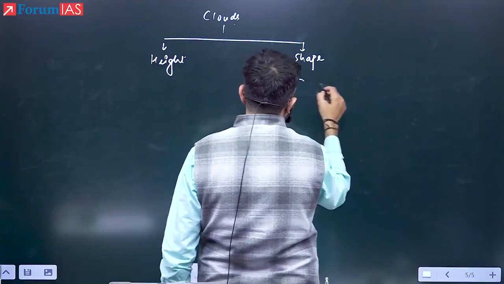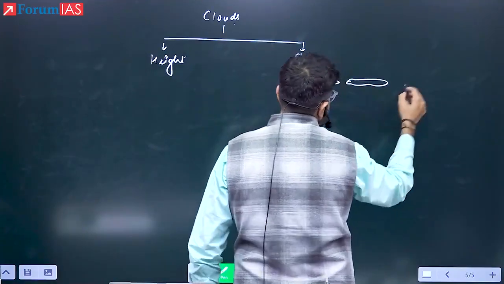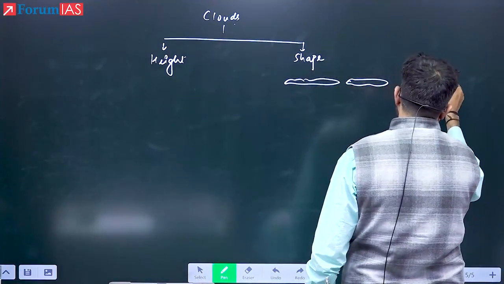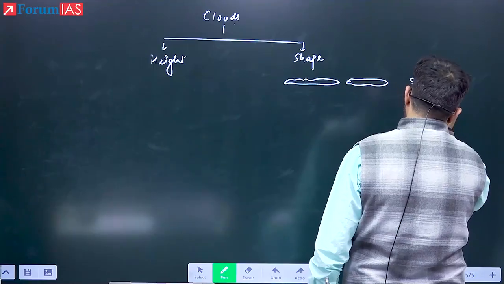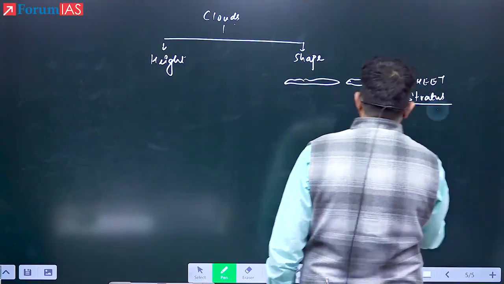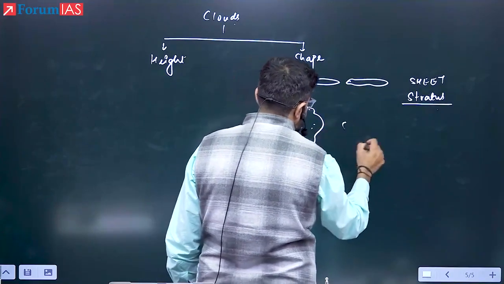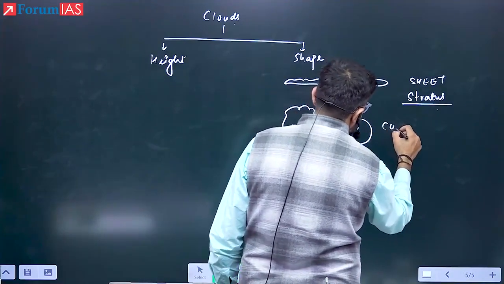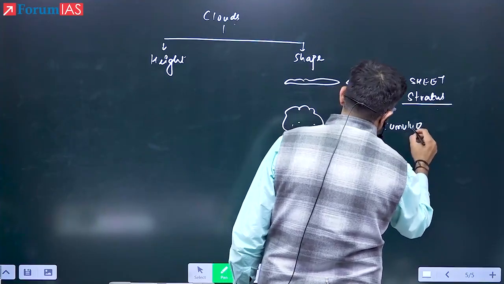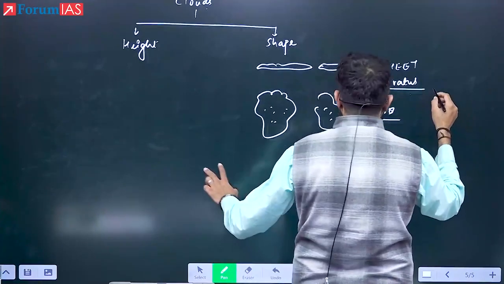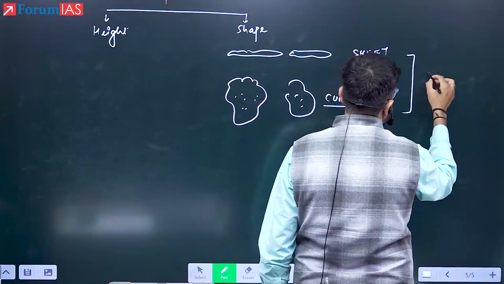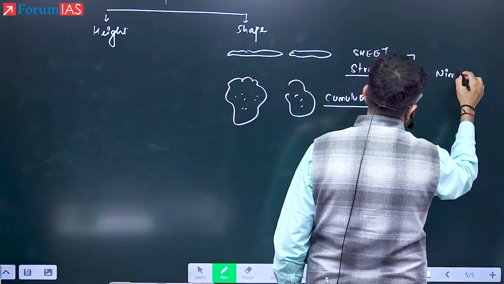Based on shape, if they are horizontal, thin sheet, so sheet-like, they will be known as stratus clouds. Stratus. If they are vertical and this kind, cumulus type, wool-like, they are known as cumulus. Cumulus. And if they are bearing rainfall, we will use the word nimbus with them.